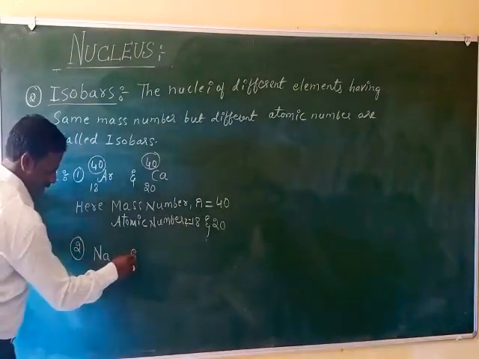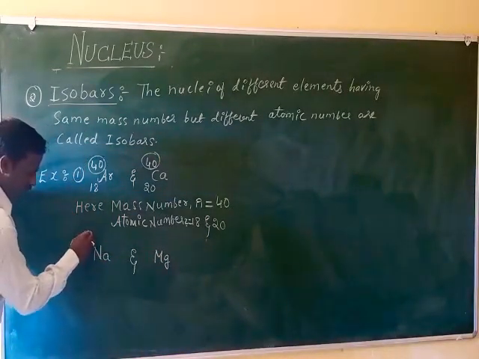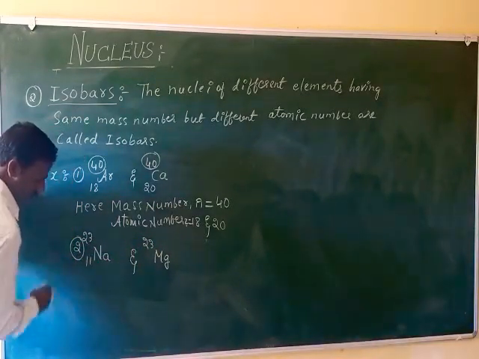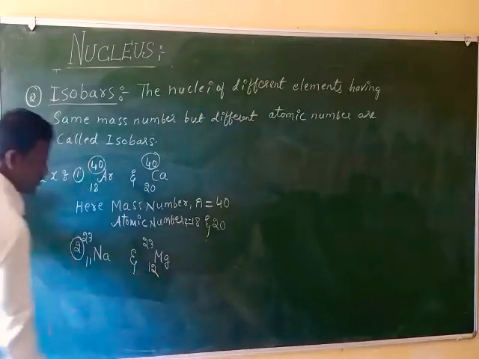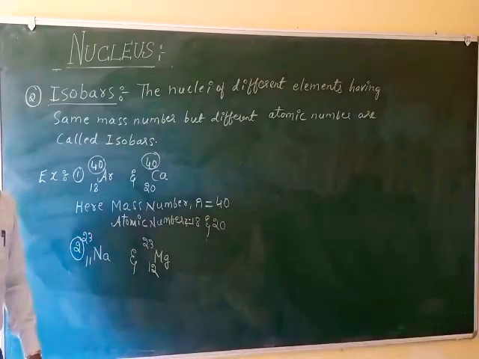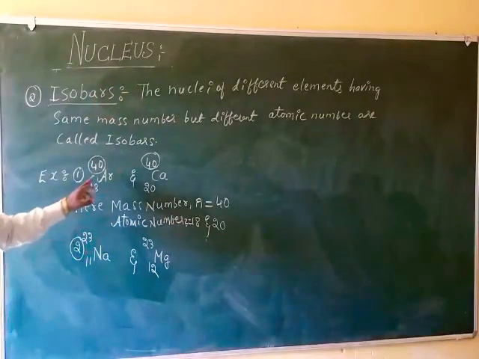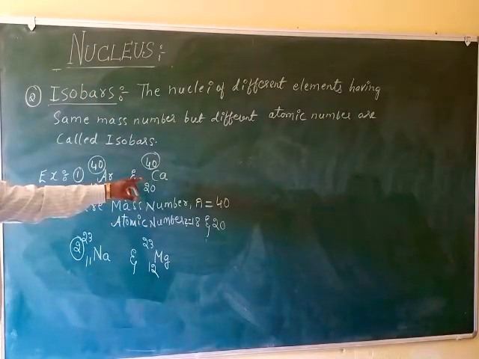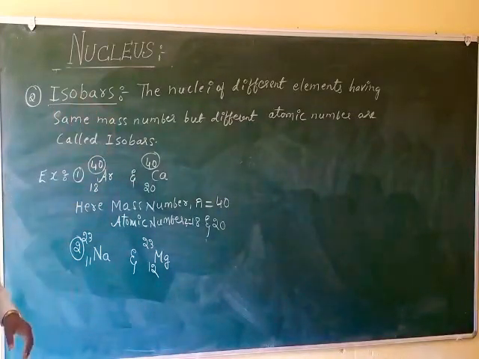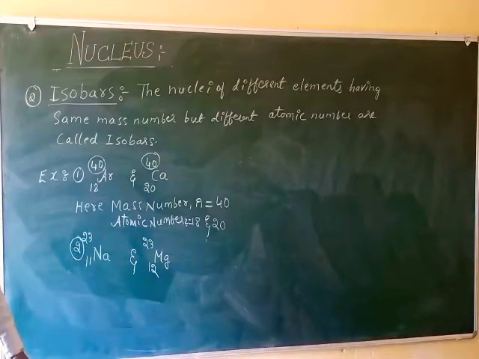For the second example, sodium and magnesium. Both have 23 as the mass number, but the sodium atomic number is 11 and the magnesium atomic number is 12. So sodium and magnesium are isobars. The nuclei of different elements which have the same mass number but different atomic number are called isobars. Sodium and magnesium are also different elements.